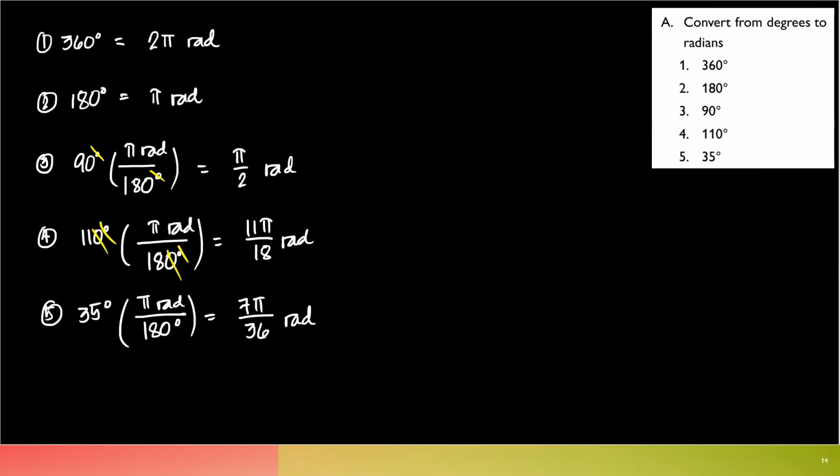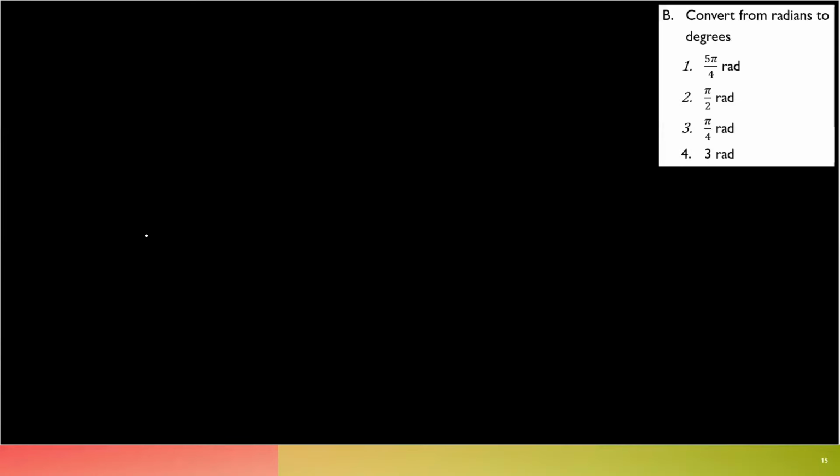All right, so let's proceed to the next. Converting from radians to degrees. So let's go to number 1. 5 pi over 4 rad. So what you want to cancel now is the radians. Therefore, I'd place underneath the pi radians, and then I'll place on top the 180 degrees. So you will cancel out the rad.